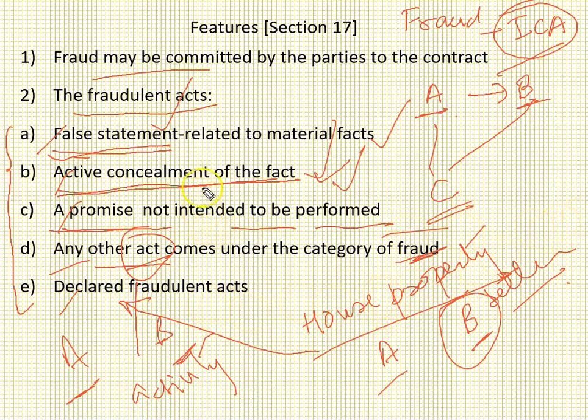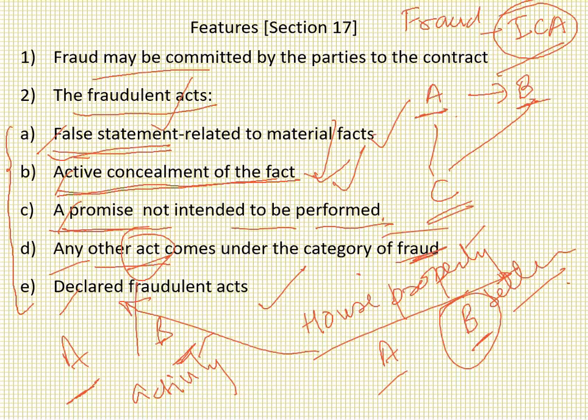So these five factors are considered as fraud according to the Indian Contract Act. They have defined the meaning of fraud by saying: false statement, active concealing, promise not to be performed, any specific fraud which is not categorized earlier, and declared fraudulent act will be treated as a fraudulent activity. So this is there.